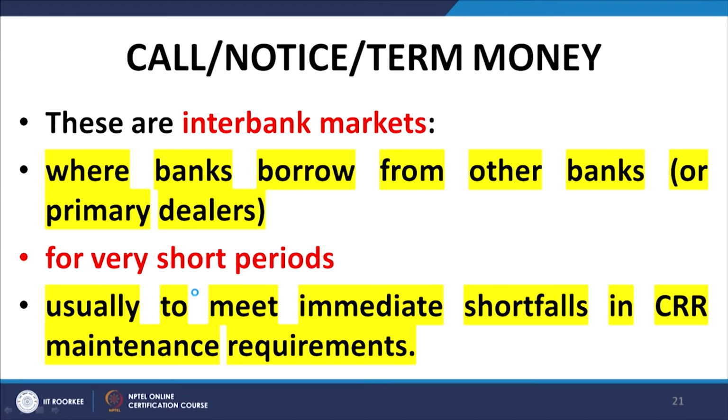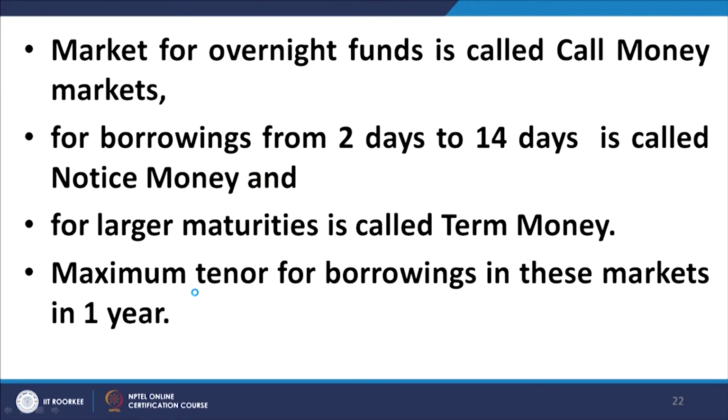Call, notice, and term money are segments of the interbank market. They are all different segments of the interbank market, where banks lend and borrow amongst themselves to tide over short term crisis arising from shortfalls in the CRR requirements of the Reserve Bank of India, and they are borrowings of a short period. Call money relates to overnight funds, borrowing or lending between banks for overnight periods, that is up to the next day, 1 day.